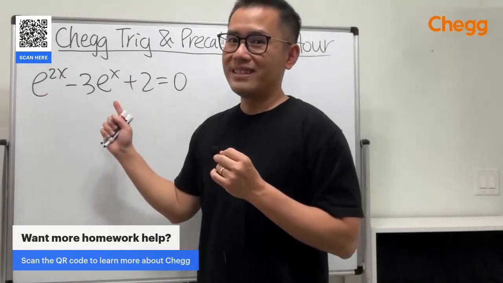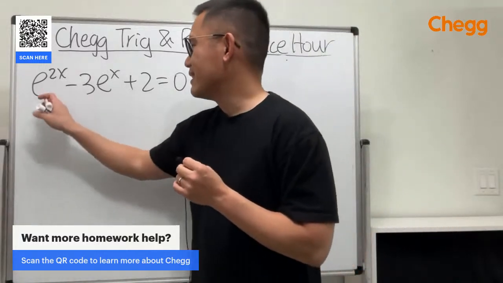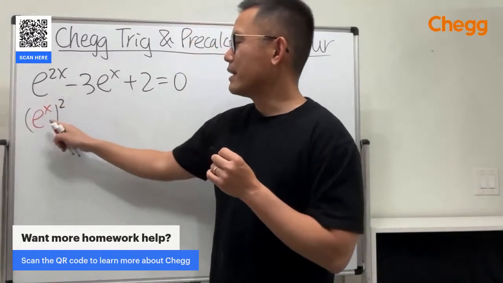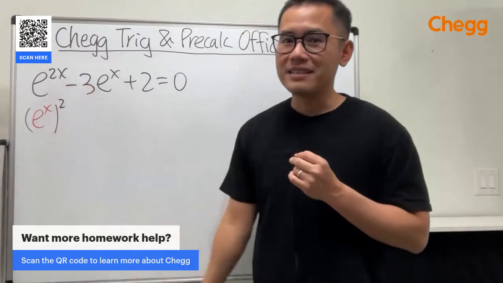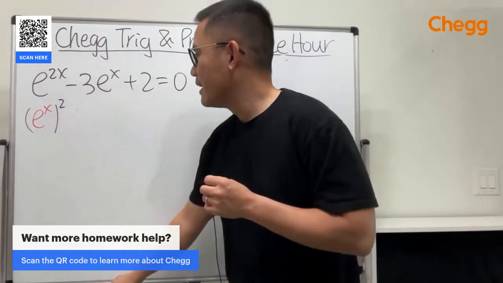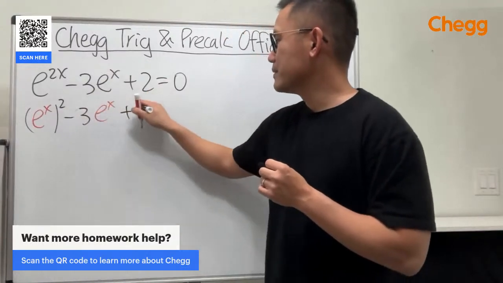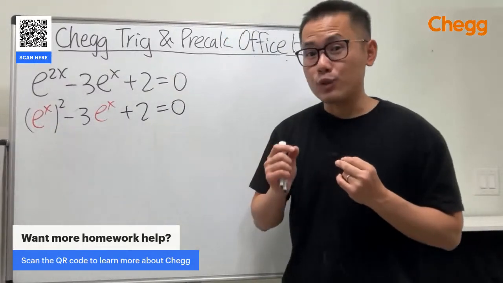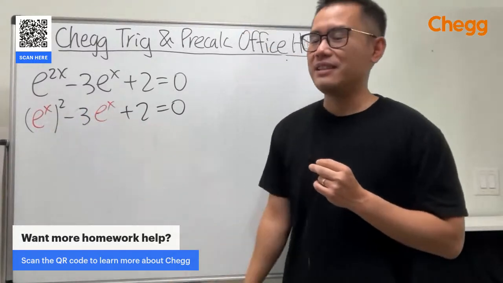Let me change this a little bit. This actually depends on how you want to look at it. This right here is the same as saying e to the x, squared, because we can just multiply the exponents and we get the 2x. So we are looking at it like this, minus 3 times e to the x, plus 2. So this right here is actually a quadratic equation, but in terms of e to the x. And we can nicely factor it.